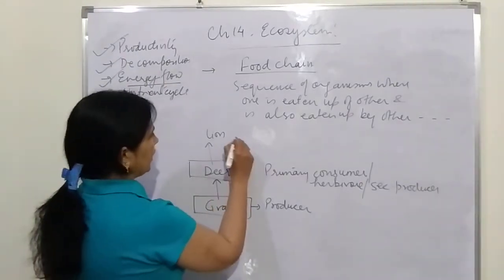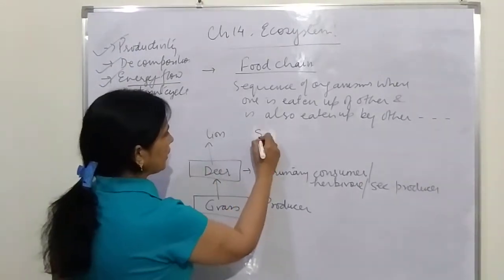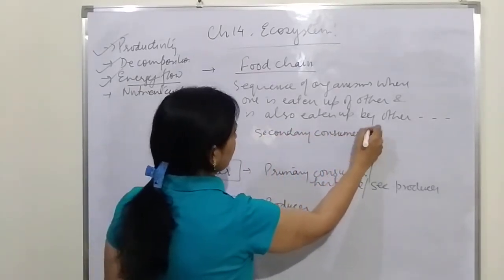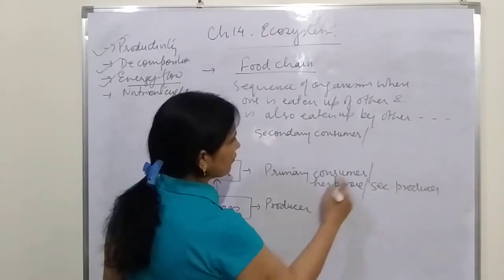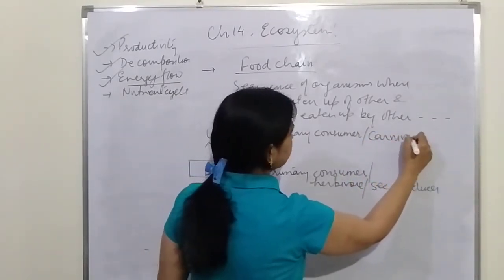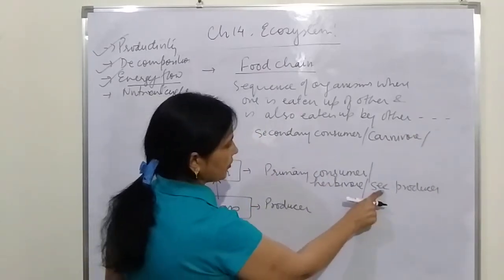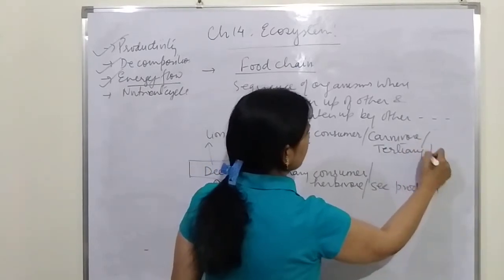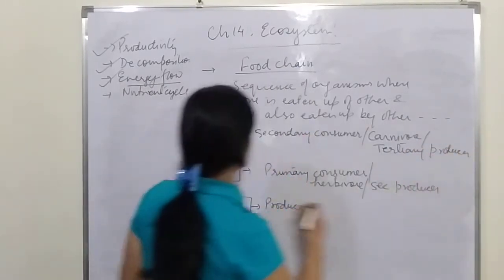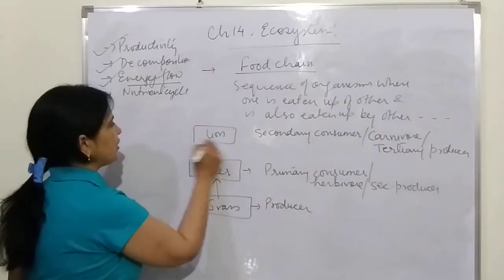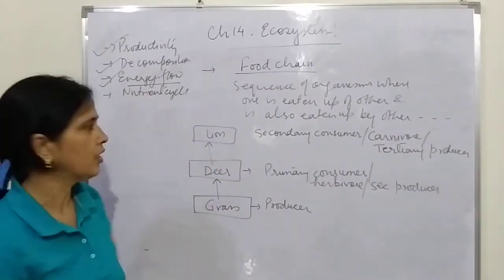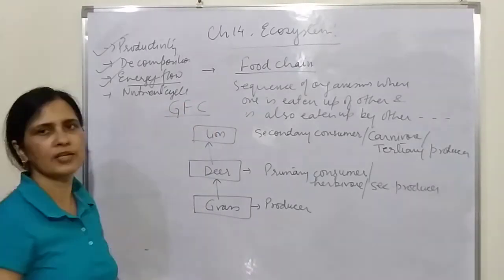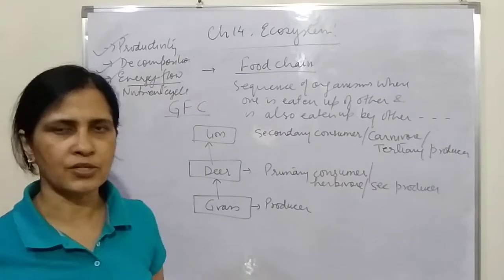Now when we move ahead, this one is also a consumer, but it is going to be a secondary consumer, and just as here it is herbivore, here it is called carnivore, and corresponding to the secondary producer we are going to call it tertiary producer. So this is how the food chain exists in nature, and this type of food chain which starts with a producer is called the grazing food chain, or GFC. That is most common in nature.